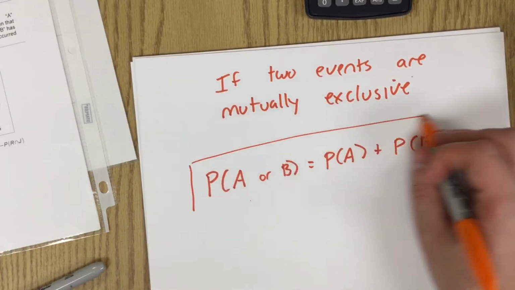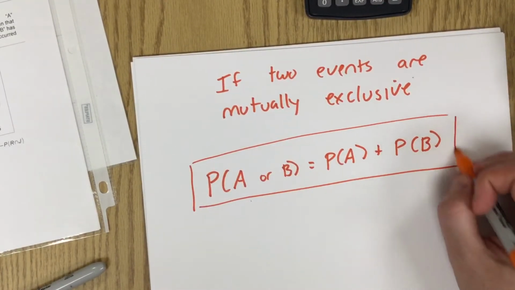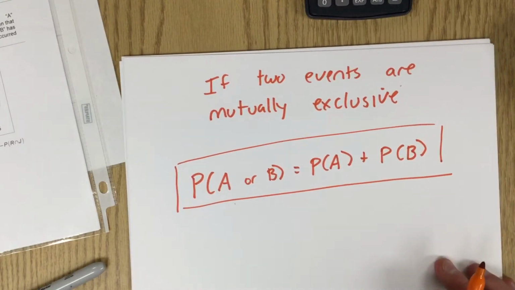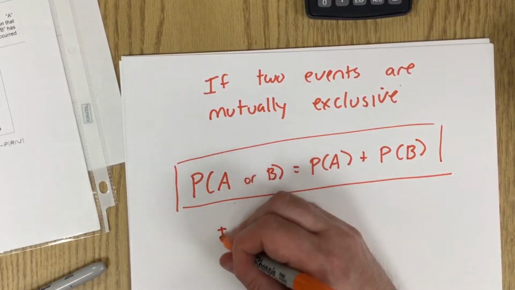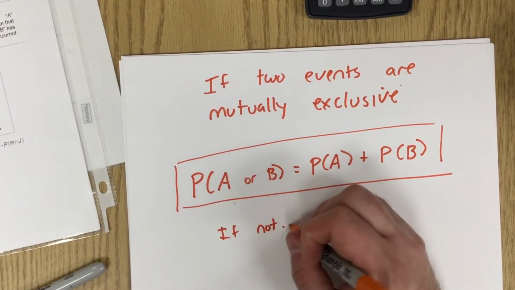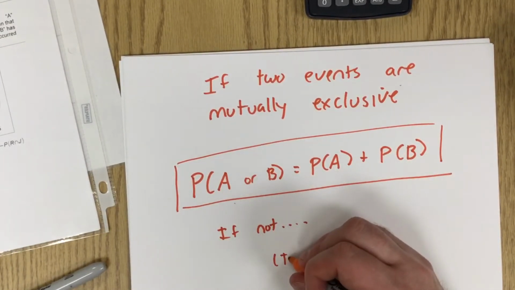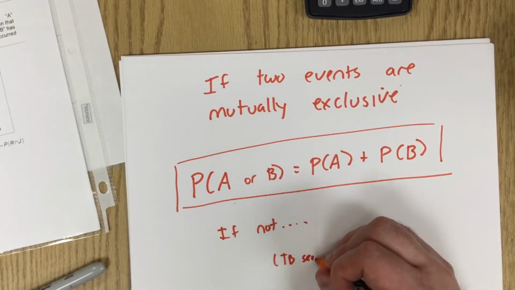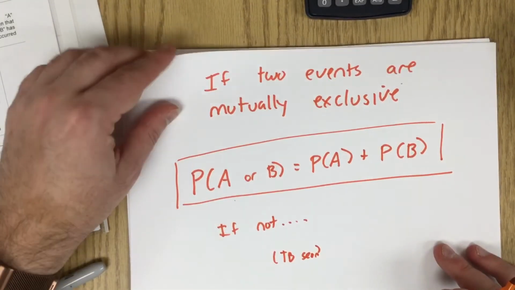And that's only true if it's mutually exclusive. So if it's mutually exclusive, then that's it. If it's not mutually exclusive, that's to be seen. We'll find out.